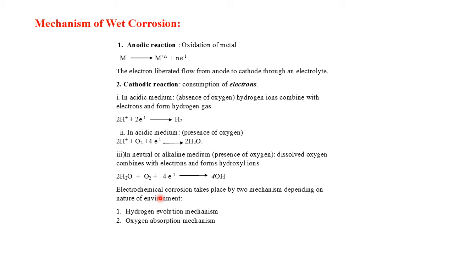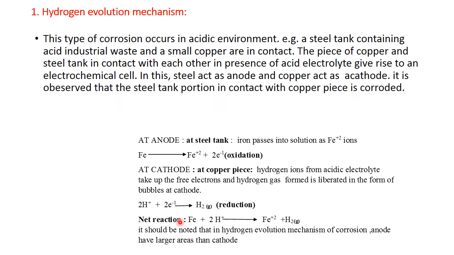So now this electrochemical corrosion or wet corrosion takes place by two mechanisms depending on the nature of the environment. First is hydrogen evolution, which occurs in the acidic environment. The second one, oxygen absorption, occurs in neutral or alkaline medium. Now we will see both one by one. Let us see the first one, the hydrogen evolution mechanism that occurs in the acidic environment.